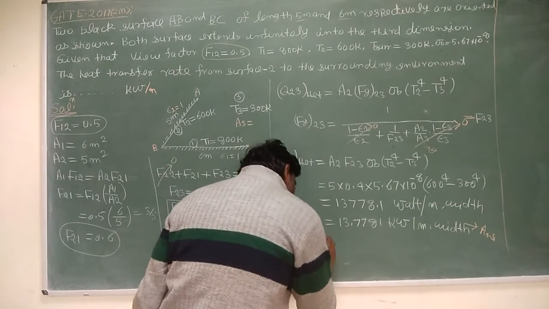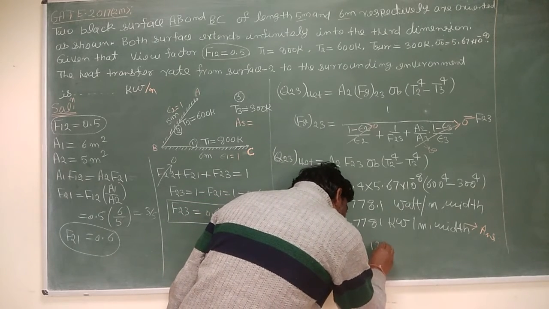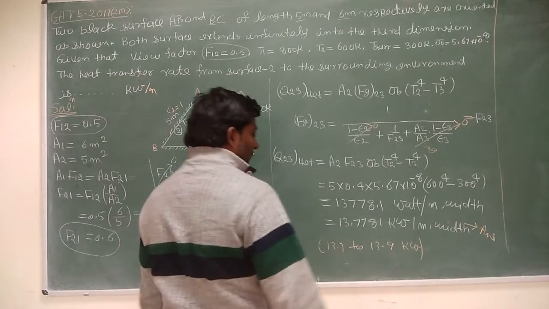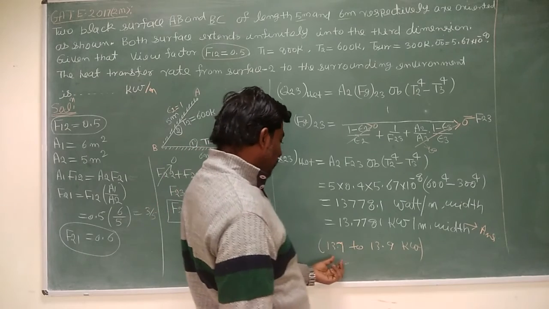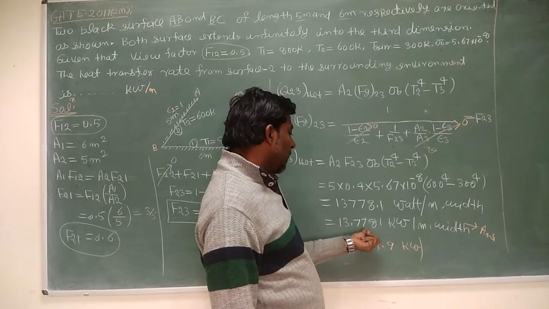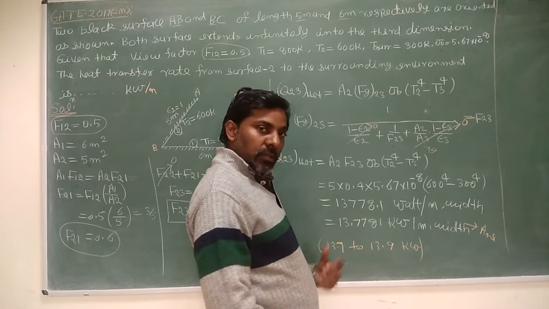They have given a range of answer from 13.7 to 13.9 kilowatt. This is the answer key given by the IIT. So the range is 13.7 to 13.9, and I am getting 13.7781 kilowatt. So this is within the range. Okay. Thank you very much.